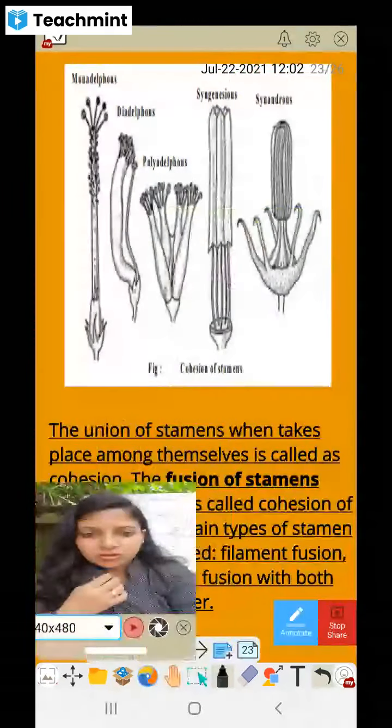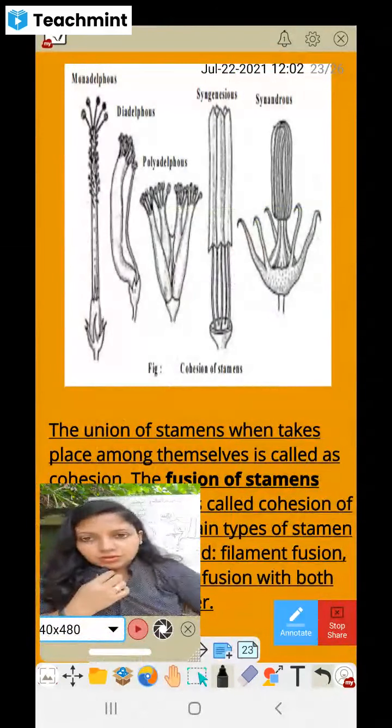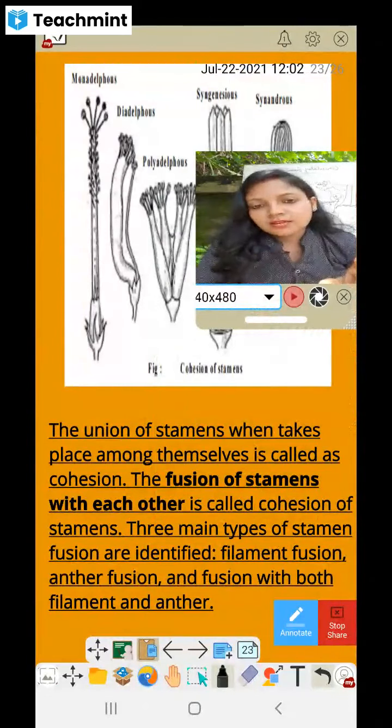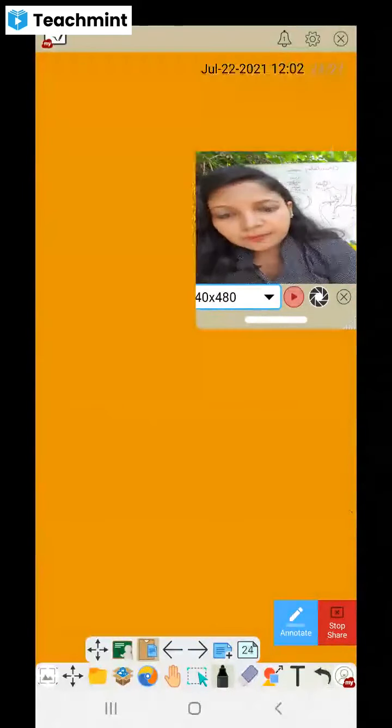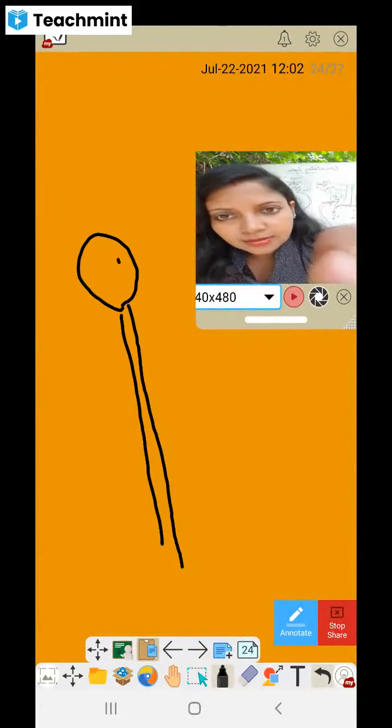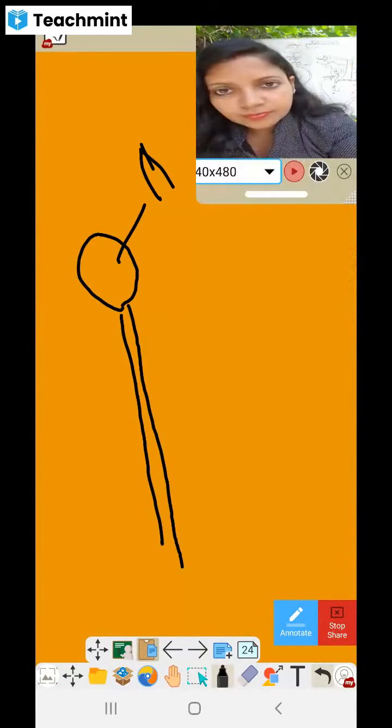Next is cohesion of stamens. Stamens can be fused. Fused means in which sense? You have already studied that in the anther. We call this knob-like structure the anther.